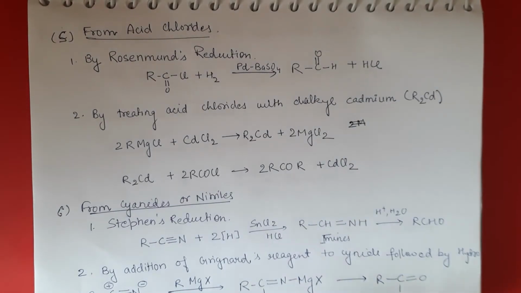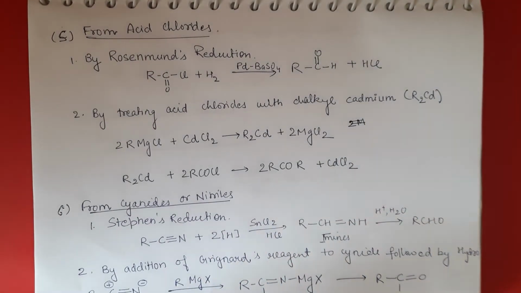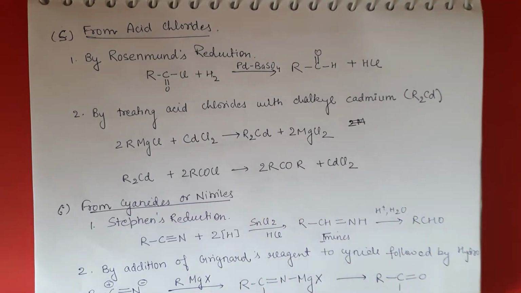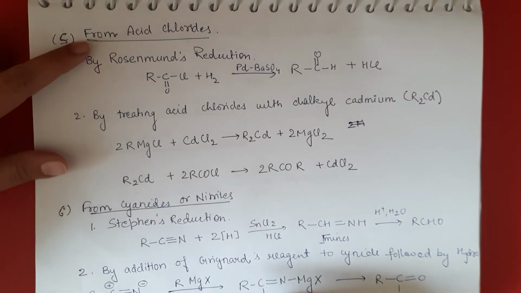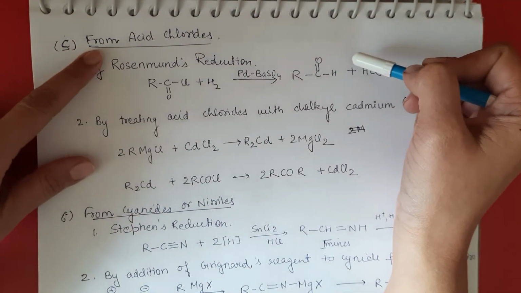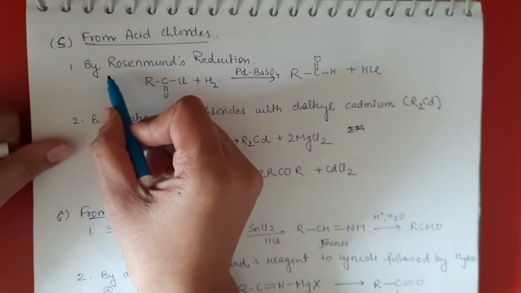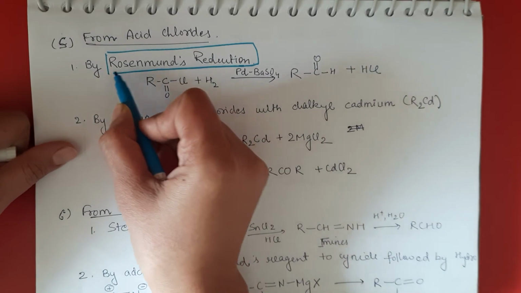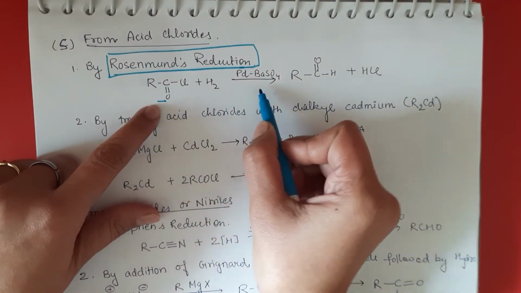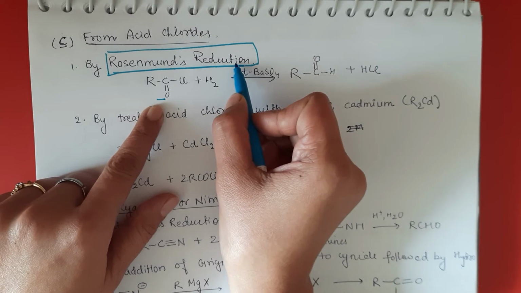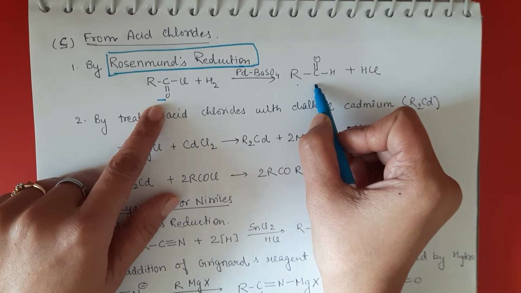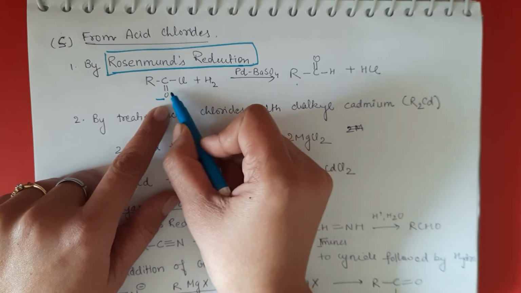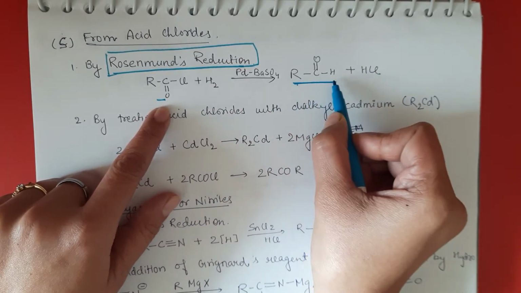So till now we had discussed the formation of aldehyde and ketone from alcohols and from hydrocarbons like methyl benzene, and now we can form aldehyde and ketone from acid chlorides also. So here you can see again a name reaction, that is the Rosenmund reaction. In this reaction we take acyl chloride, and by reduction of this, as you can see it's a reduction, we can form aldehyde. So acyl chloride, by adding hydrogen to it, we are converting it into aldehyde.